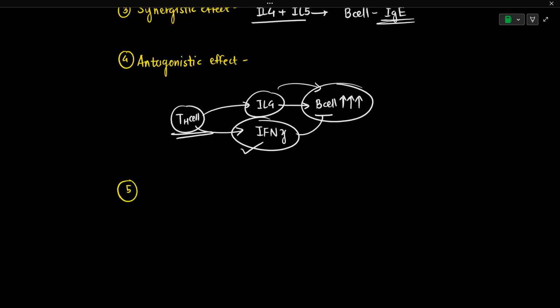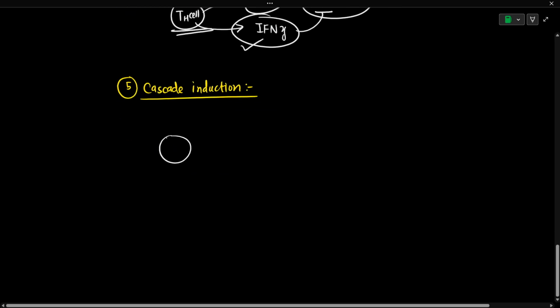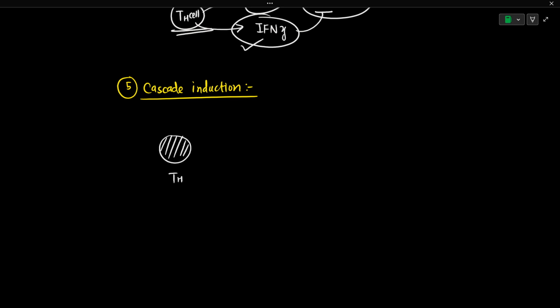Okay, then other than antagonistic effect, the one which is mostly seen is known as cascade induction. So a whole cascade will be induced by the cytokine molecules. Let's learn this by an example. Let's again take the example of a T helper cell, specifically the Th1 cell. When this T helper cell gets activated, it is going to secrete a certain cytokine molecule. That cytokine molecule will stimulate the production of other cytokine molecules, and that will create a chain reaction.